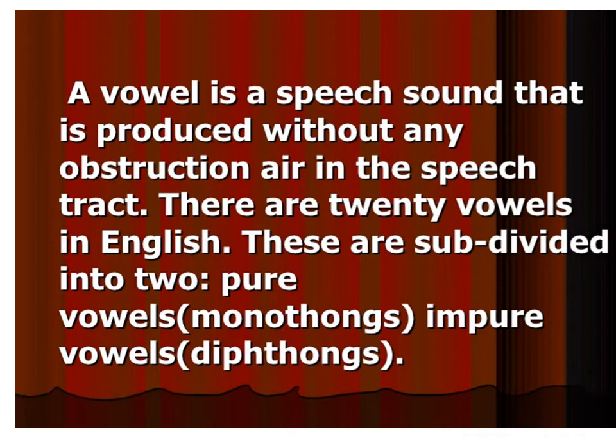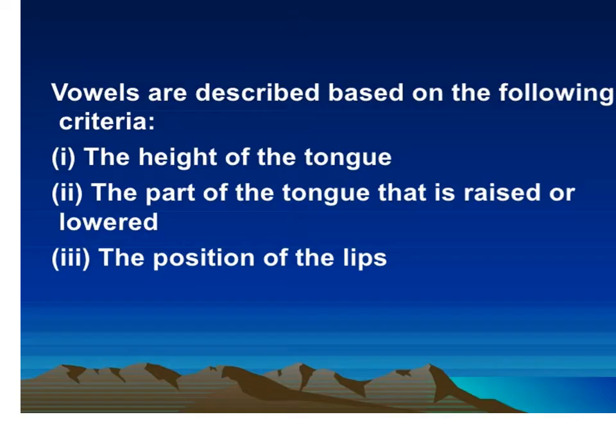A vowel is a speech sound that is produced without any obstruction of air in the speech tract. There are 20 vowels in English. These are subdivided into pure vowels and impure vowels. Pure vowels can be called monophthongs and impure vowels diphthongs. Totally, there are 20 vowels in English: 12 pure vowels and 8 diphthongs.